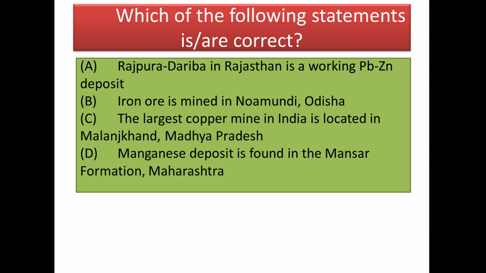Rajpura Doriba in Rajasthan is a working lead zinc deposit. Iron ore is mined in Noamundi, Odisha. The largest copper mine in India is located in Malanskand, Madhya Pradesh. The manganese deposit is found in Mansar Formation, Maharashtra. All of these statements are correct.